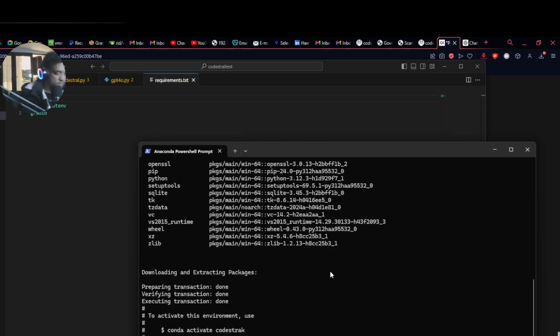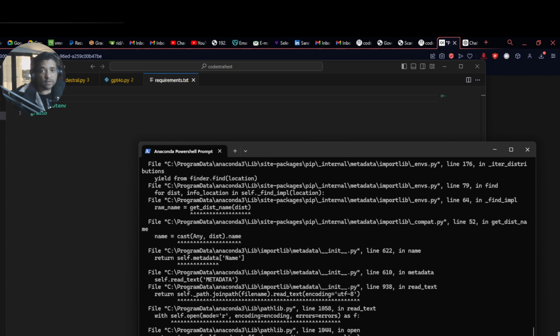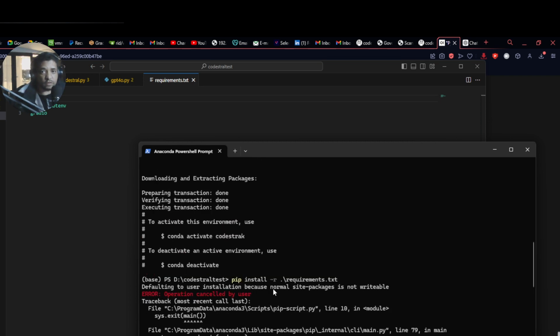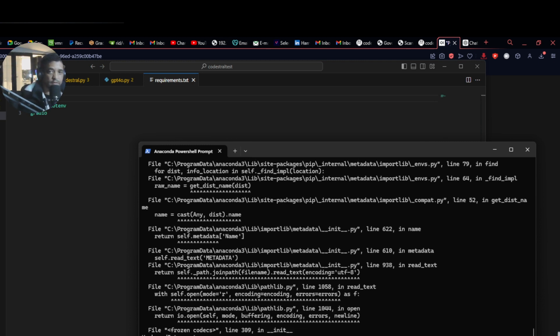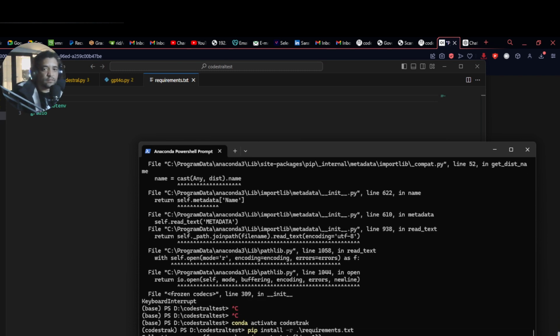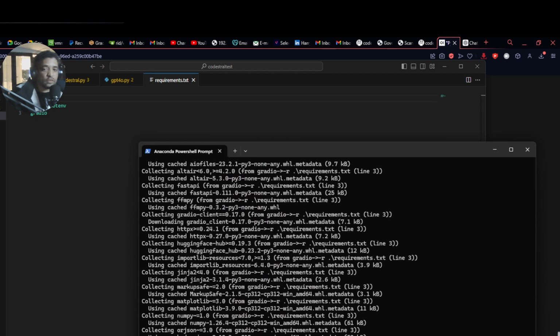So, pip install -r requirements.txt, and let's see if it installs everything. Defaulting to user installation. Oh wait, cancel that. We wanted to do this first. We don't want to install it on the user one, so we want to activate the environment first. Now we go pip install in its environment, so we know it's clean, it's its own environment, and will it work?